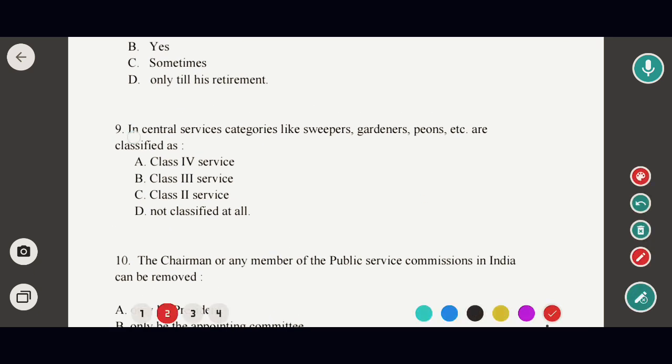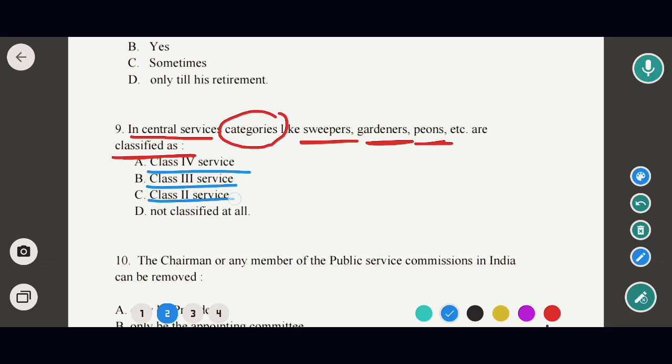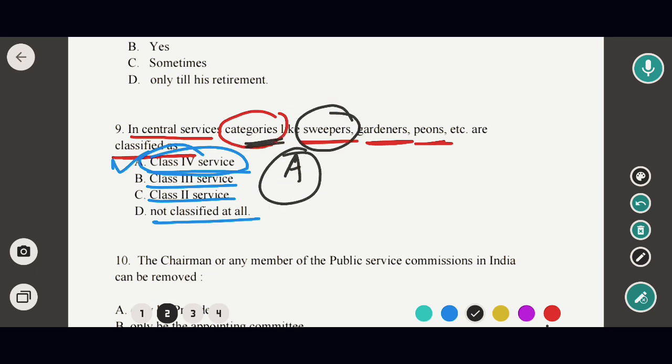Next question is, in central services, categories like sweepers, gardeners, peons, etc. are classified as. Options are class 4 service, class 3 service, class 2 service, and not classified at all. So in this case the correct option would be option A, that means class 4 service. That means in central service all the sweepers, gardeners and peons come under class 4 of services. Okay, so now into next question.